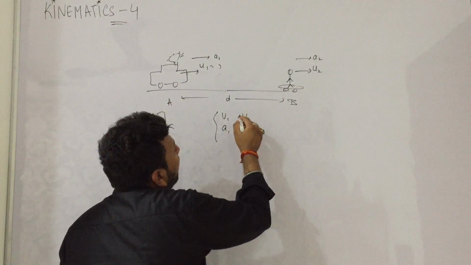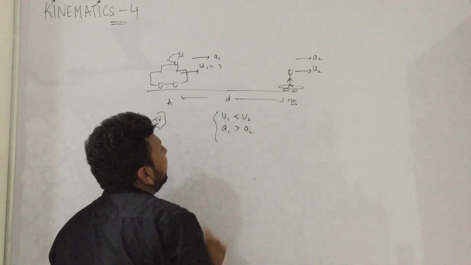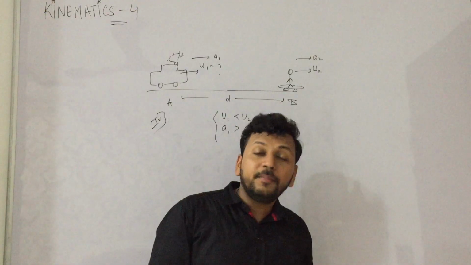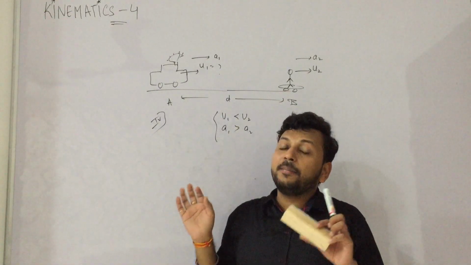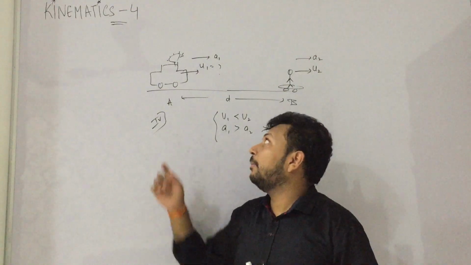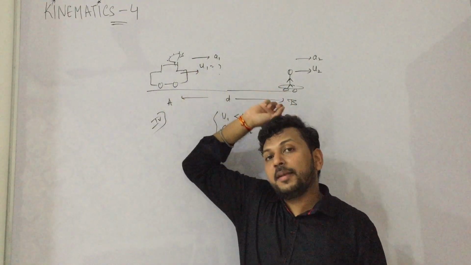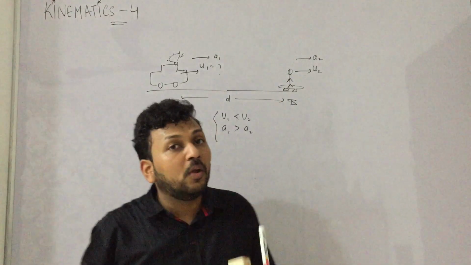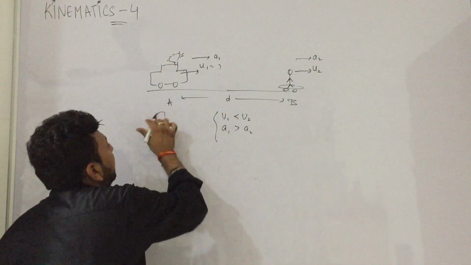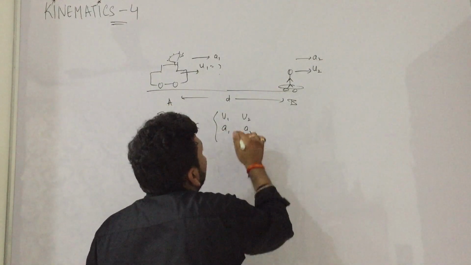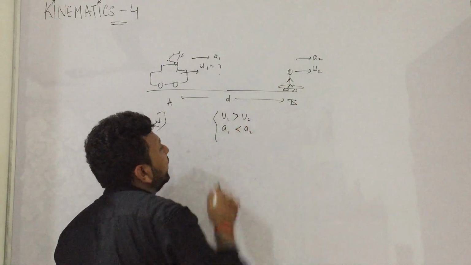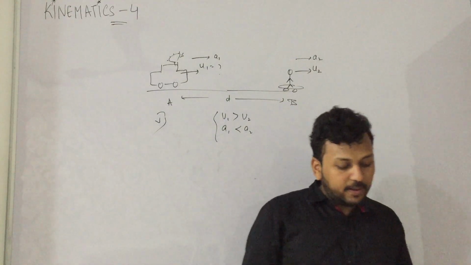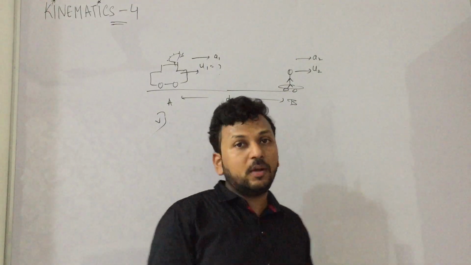If say u1 is less and a1 is more. Now tell me, u1 is less but a1 is more. That means acceleration is more. That means at some point its velocity will become greater than thief, and the thief will still be caught always. So answer for this is also always caught. Let us take the fifth case. If suppose u1 is greater but a1 is less, so a2 is more. Now in that case you have to